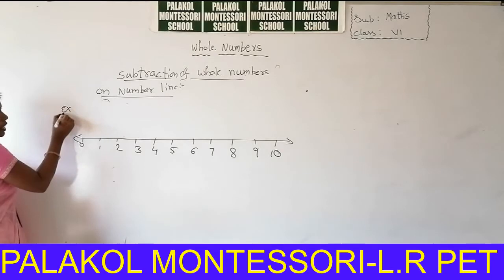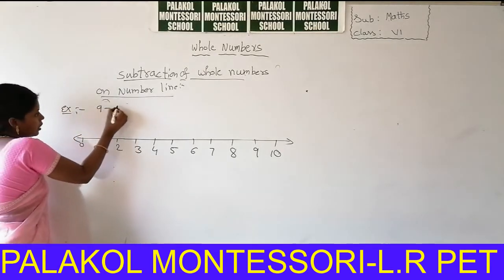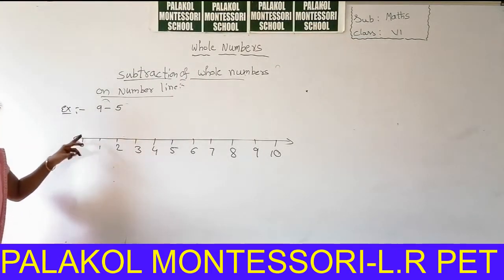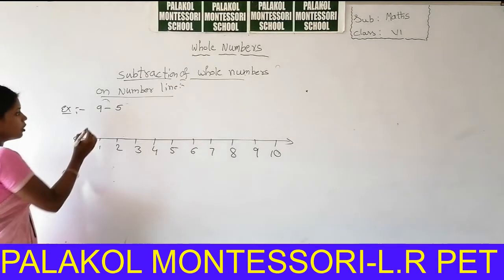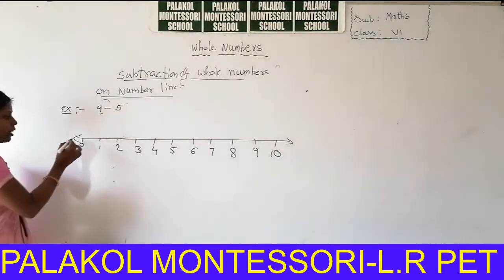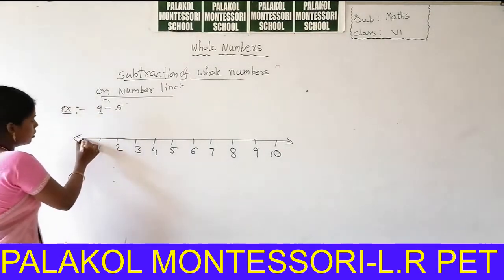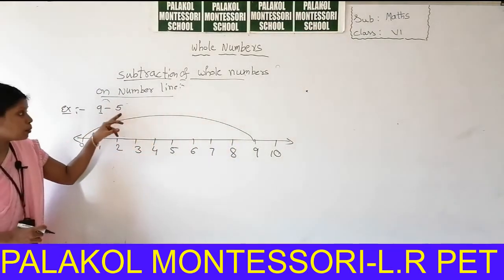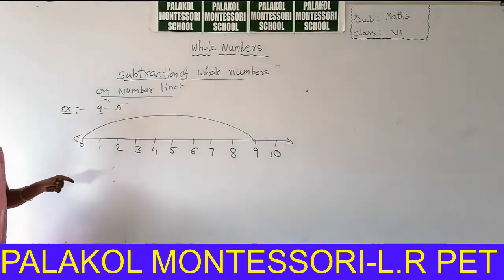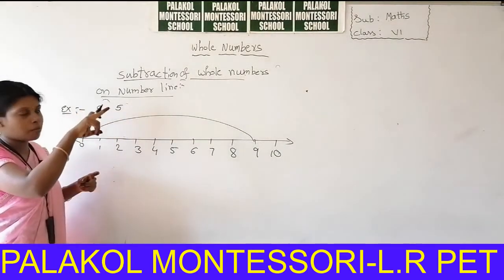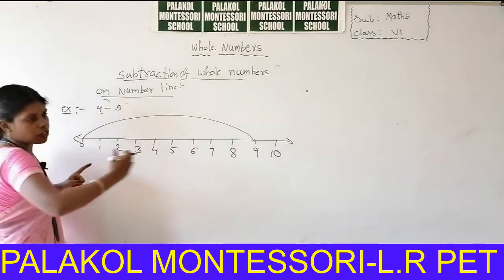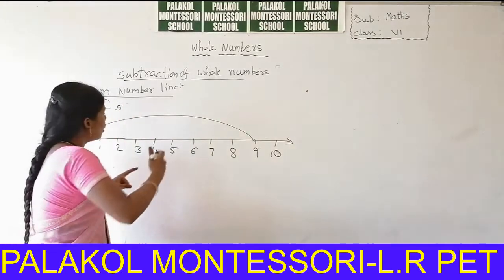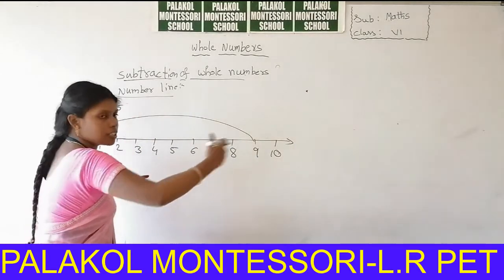Let us take one example. 9 minus 5. What is the answer of 9 minus 5? You can represent it on the number line. So first we can take the number 9 on the number line. So from 0 onwards, 9. So you can write 9. How many positions can you subtract? 5 positions you can subtract. In addition of whole numbers, we add towards the right.